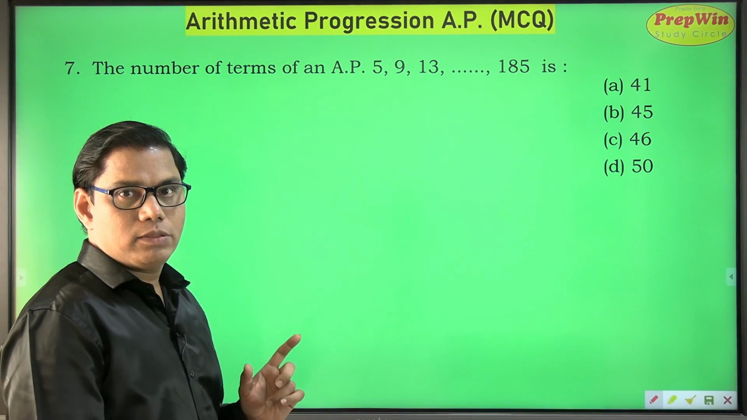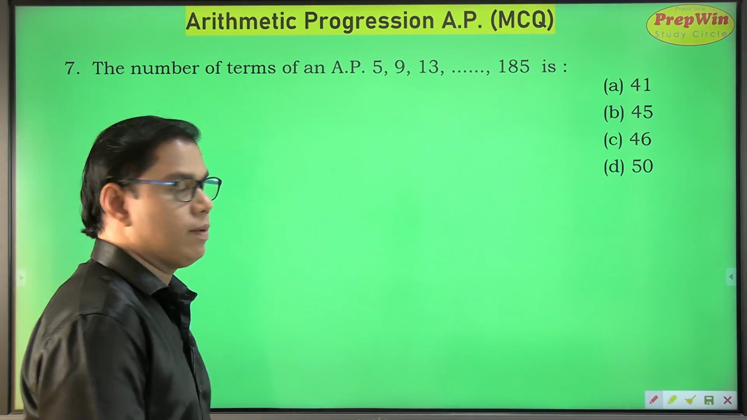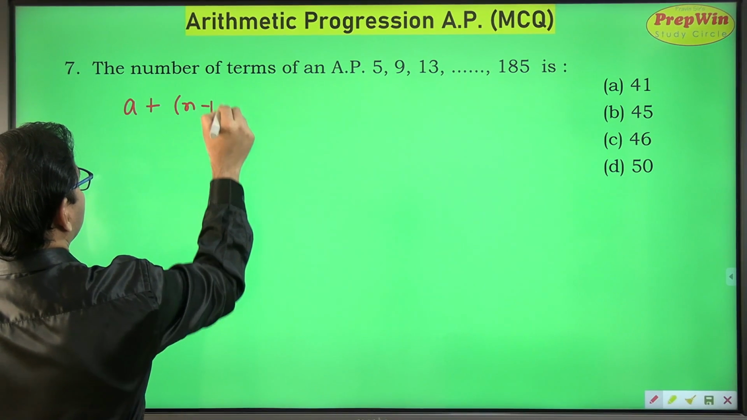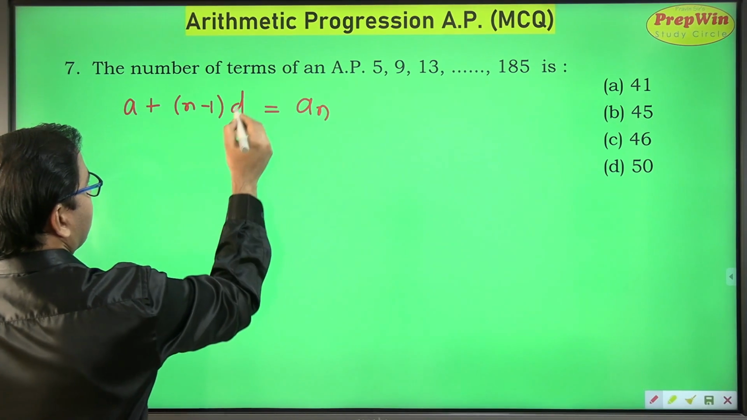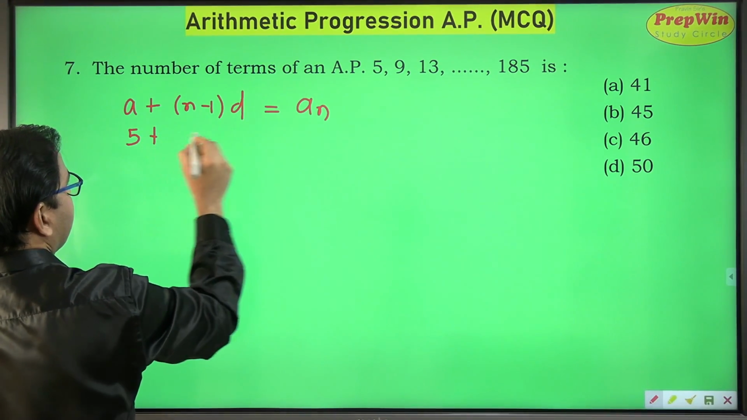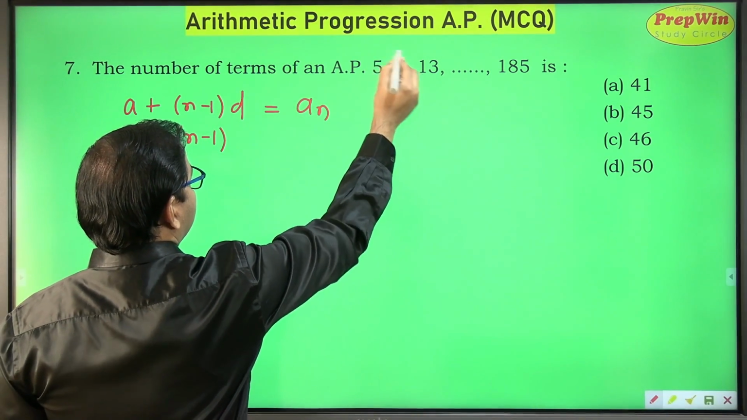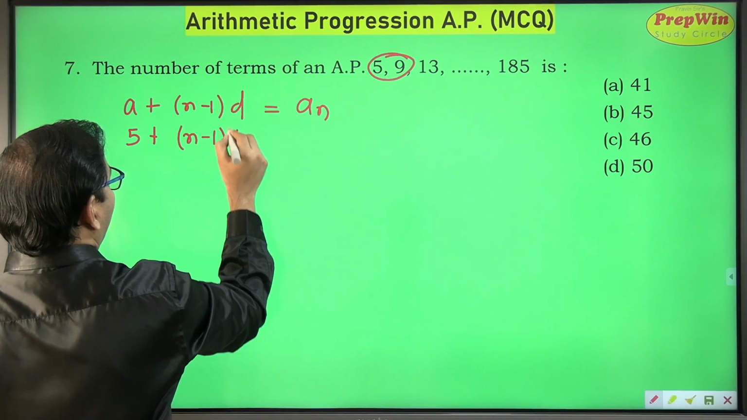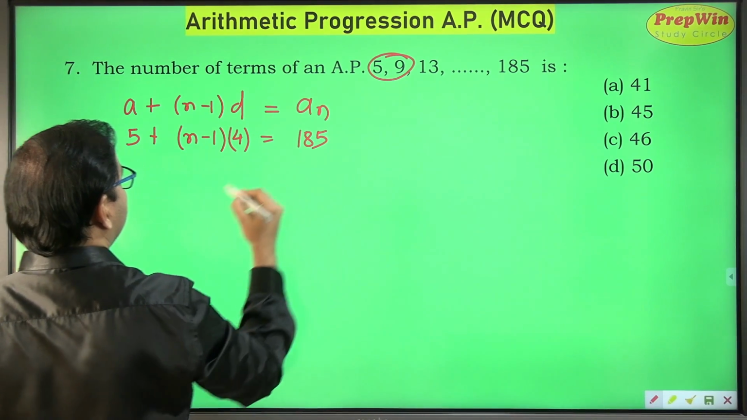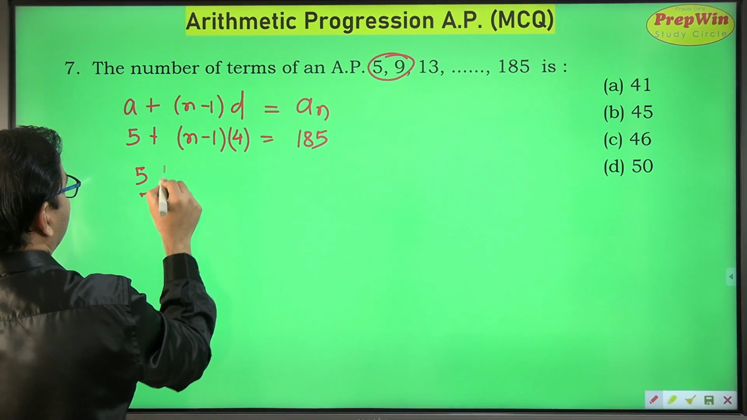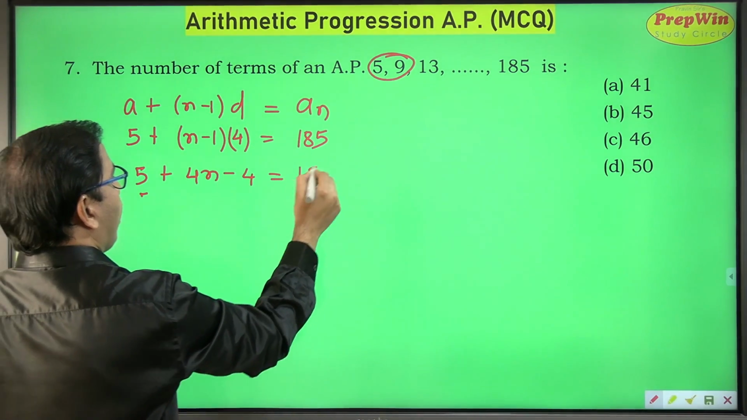Now look at this sum. Be smart, be alert, be attentive. Alertness is very important in maths. A plus (n minus 1) into D is the formula for the nth term. Value of A, the first term, is 5. n is what I have to find out, and common difference 9 minus 5 is equal to 4. And the nth term, meaning last term, is equal to 185. So 5 plus 4 into (n minus 1), that is 4n minus 4, is equal to 185.